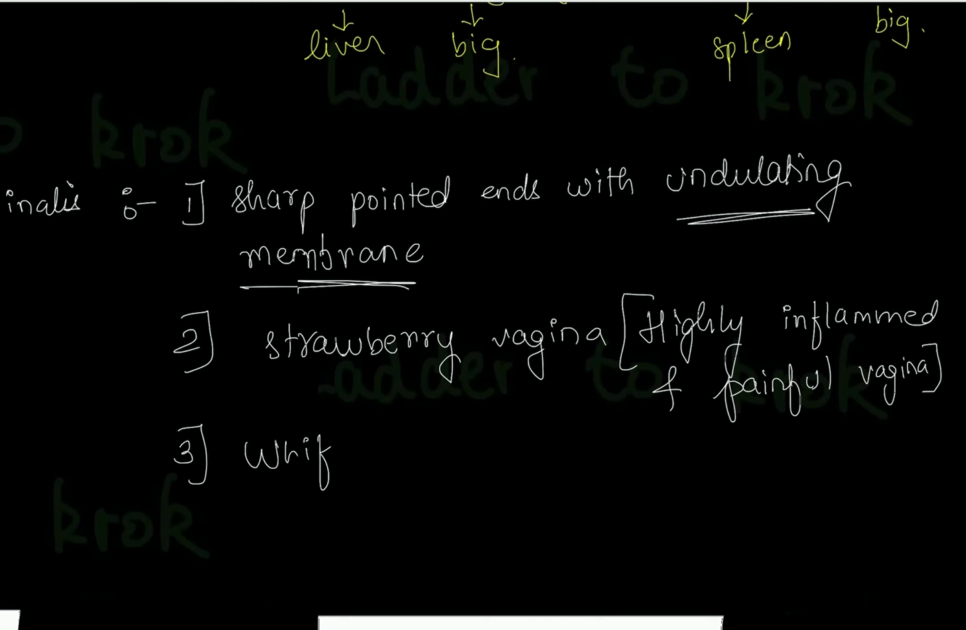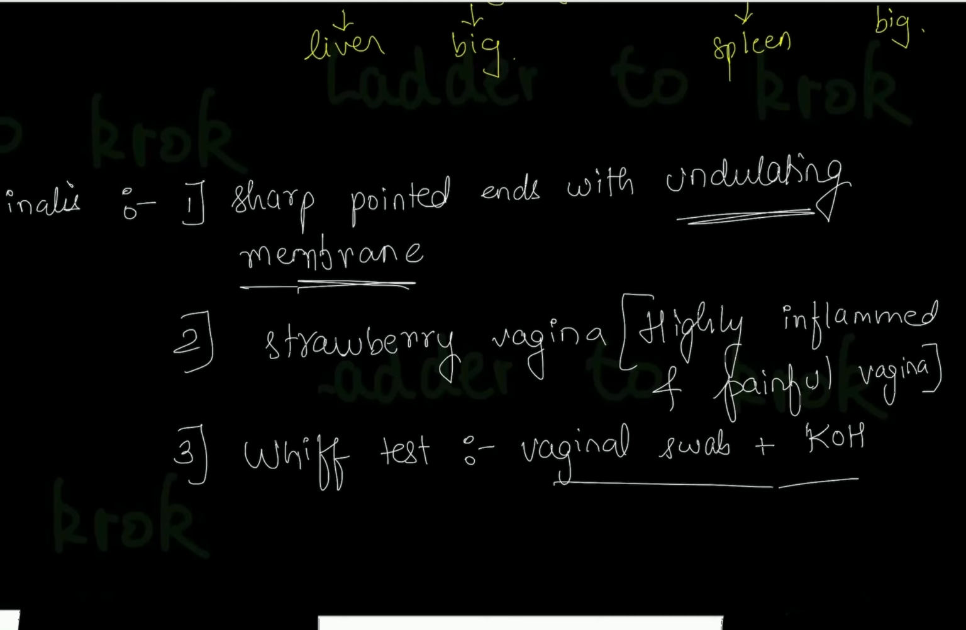Lastly, you should know a test for diagnosing this. The test name is the Whiff test, in which we take a vaginal swab and add potassium hydroxide, that is KOH, to the swab. If the person has Trichomonas vaginalis, this combination of vaginal swab and potassium hydroxide will give a fishy smell. That means the result is positive for Trichomonas vaginalis. This Whiff test was once asked in the Indian medical exam, so you should remember this.